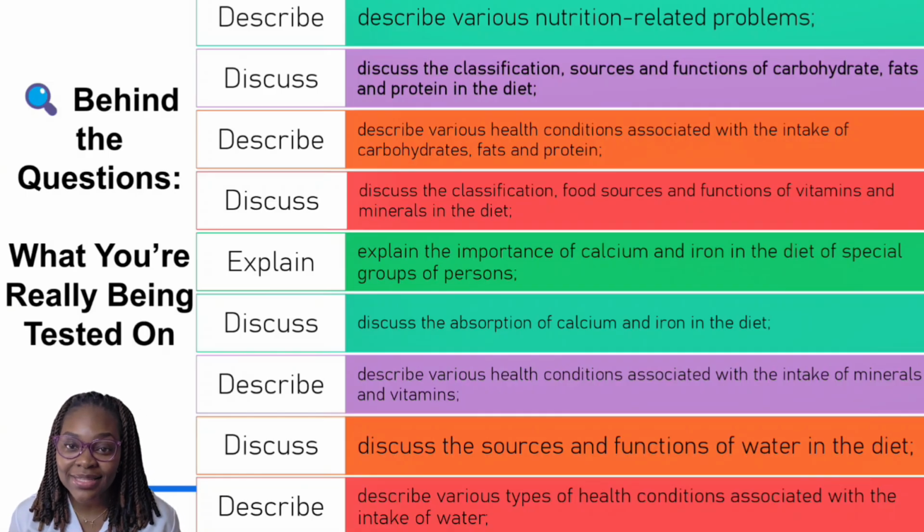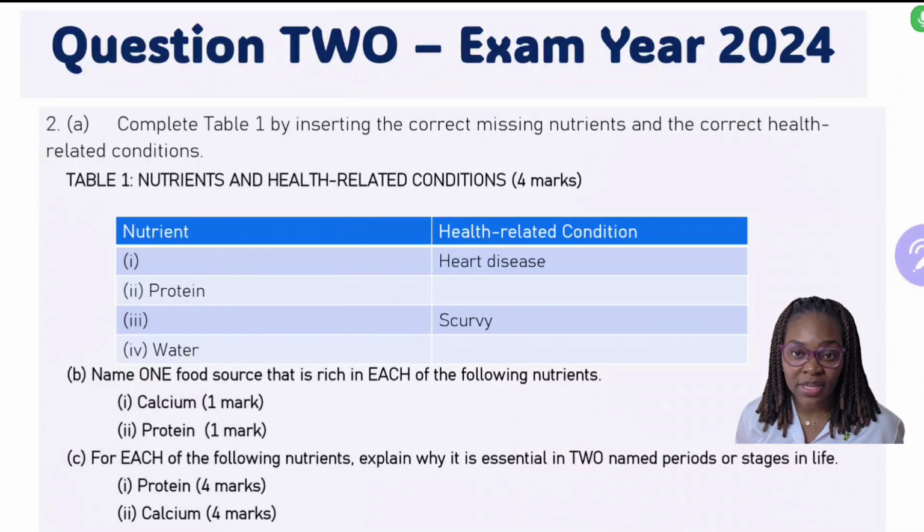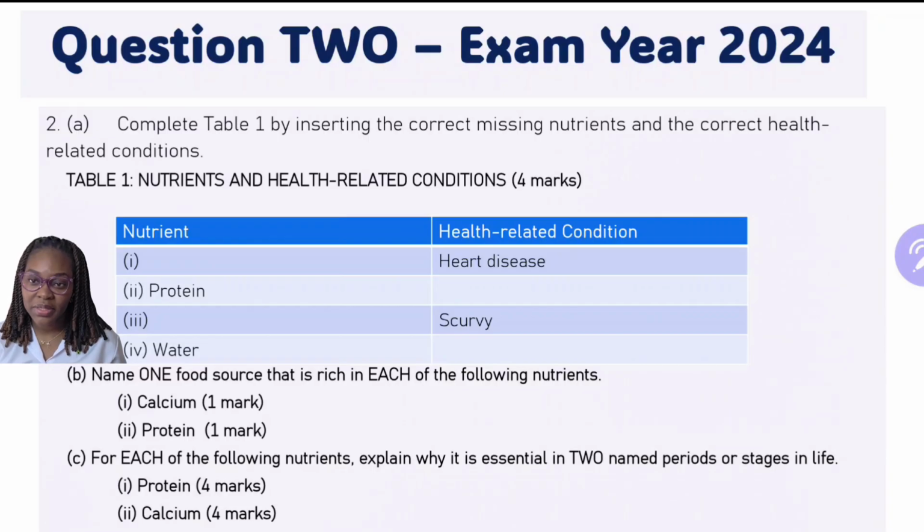Now, with all that said, let us jump into the questions, and you're going to see how these questions really pull from your knowledge based on these specific objectives, what you should have been learning so far. So now let us look at what question 2 has to offer. 2A: complete Table 1 by inserting the correct missing nutrients and the correct health-related conditions.